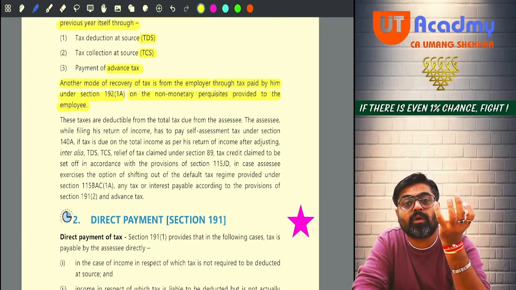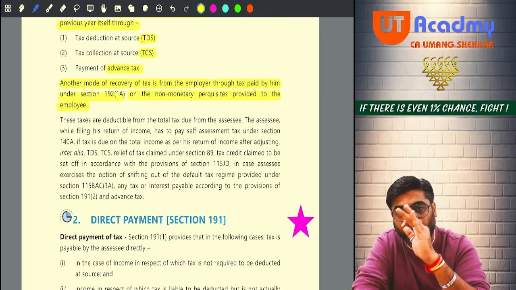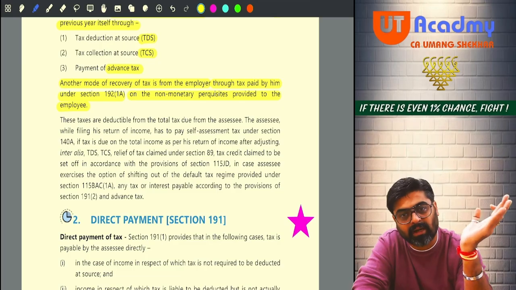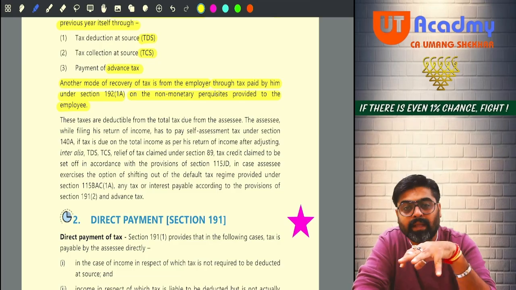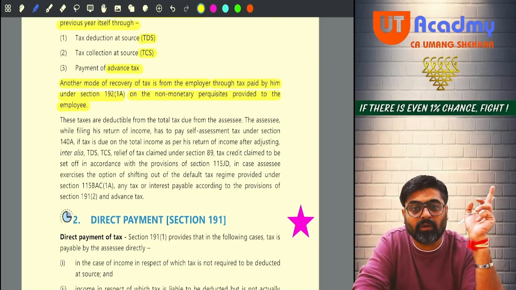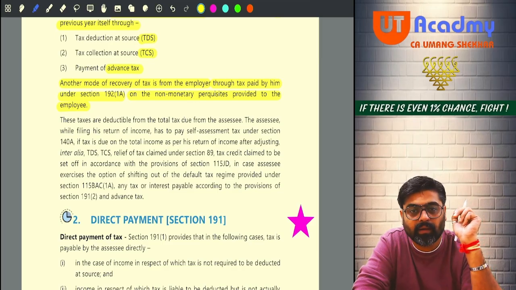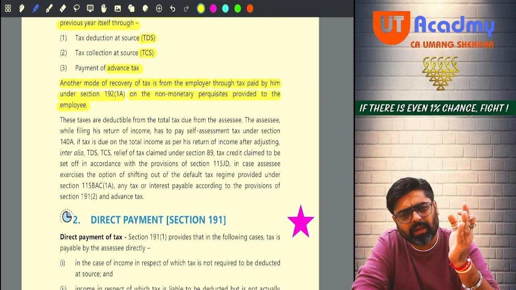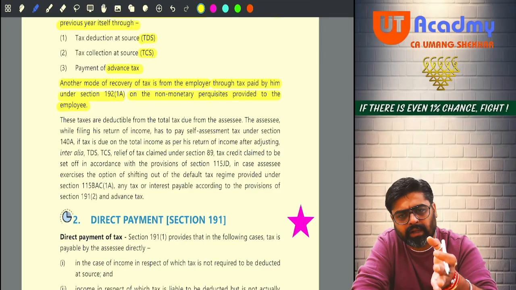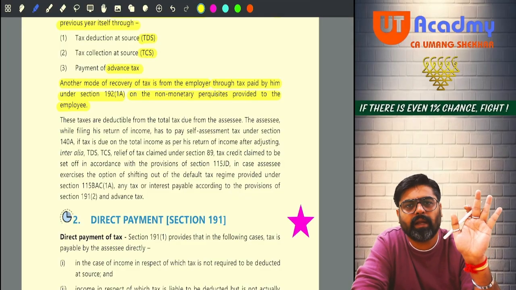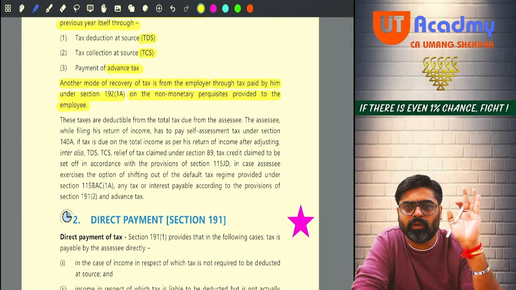On some incomes, the advance tax will be paid. On some incomes which are non-monetary perquisites, the tax was supposed to be deducted in the form of TDS, but that is not getting deducted, but that was your income tax only, which will be paid by the employer from his own pocket, which will not be a taxable perquisite for you, 10(10CC) fully exempt, and which will not be allowed to the employer under section 40(a)(v) under the head PGBP. Do you remember that? So whatever tax is paid by the employer during the previous year on your non-monetary perquisite is also a tax payment by you only. Getting my point? And for that also you are going to get credit.